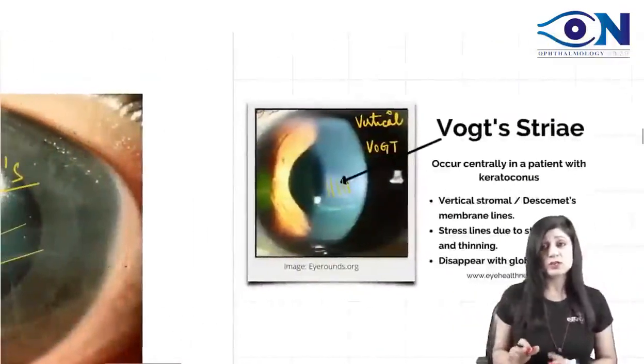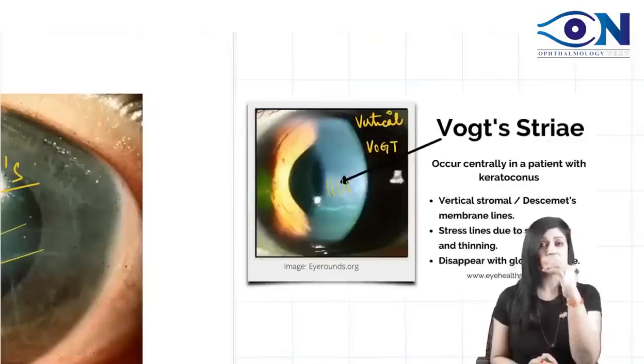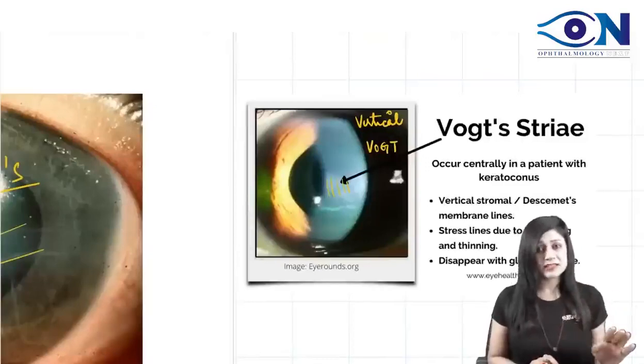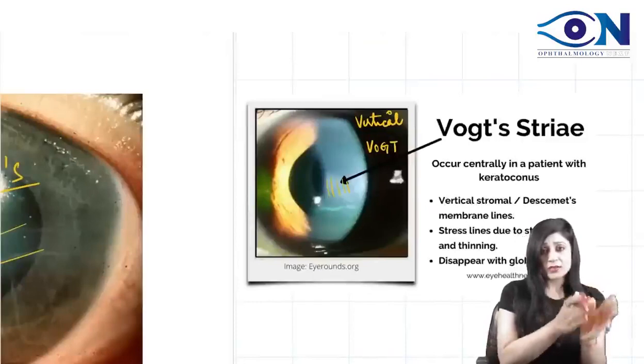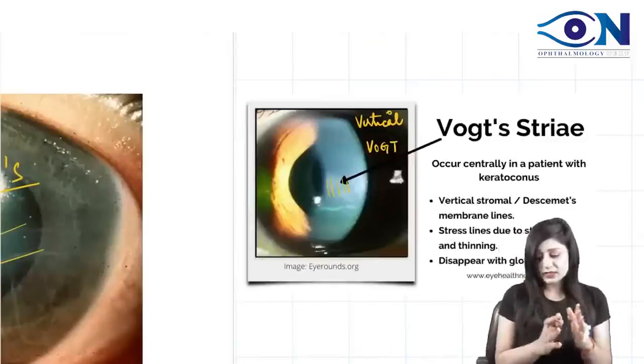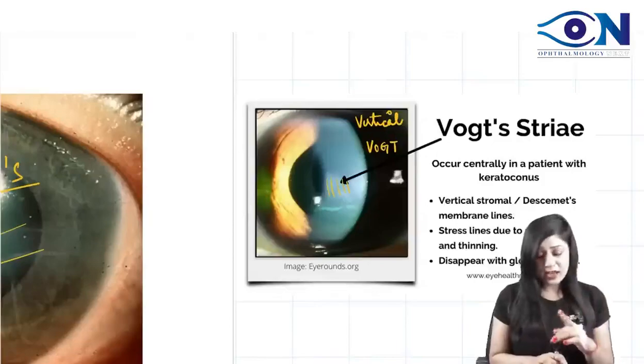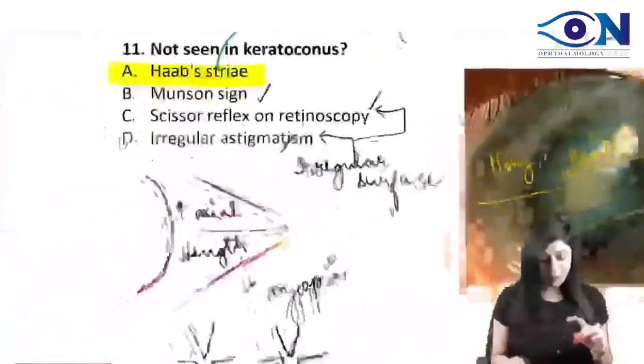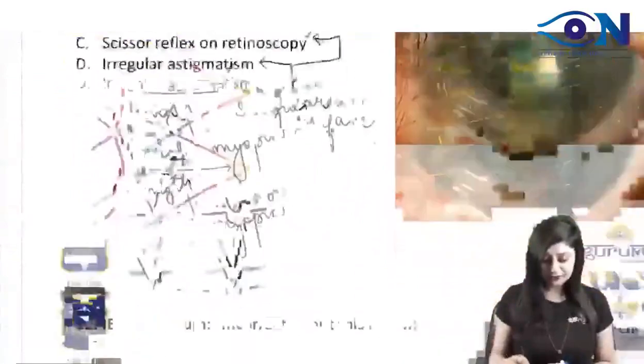So all the signs are clear and the whole of keratoconus is important. The difference between the horizontal stria and the vertical stria is clear. The horizontal stria are called the half stria, while the vertical ones are the vertical stria. And where you get the half stria and where you get the vertical stria is also very clear, right?